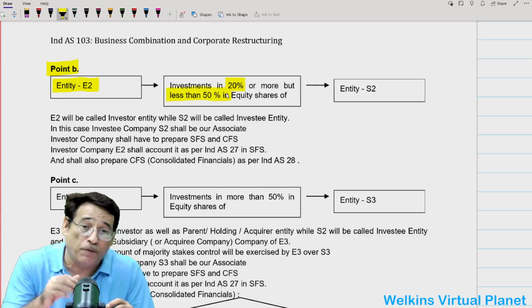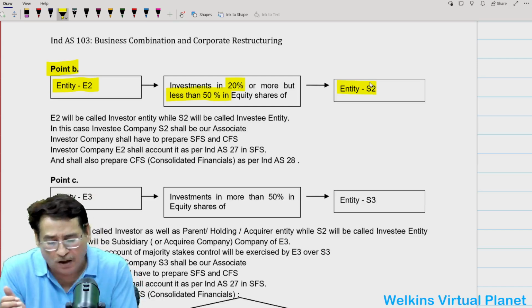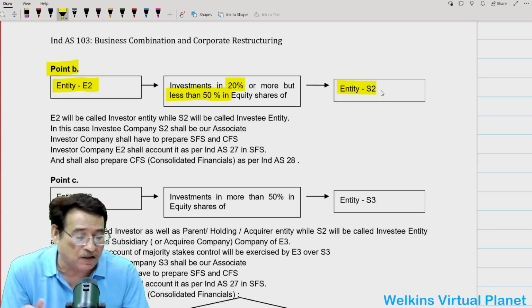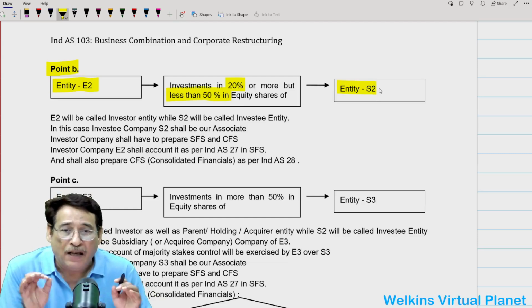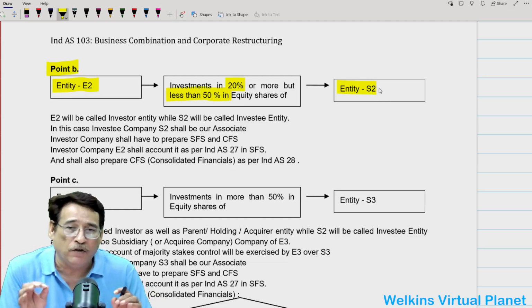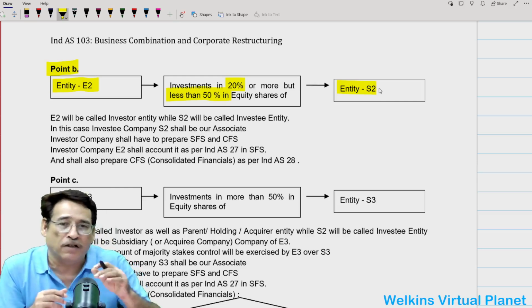Investment is 20% or more, but less than 50% in entity S2. Needless to say that E2 is invested this time. S2 of course will remain the investee company. Number one. Importantly, in this particular case, you need to understand that this time the range of my investment is 20%